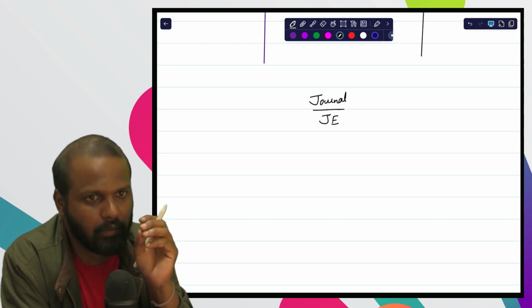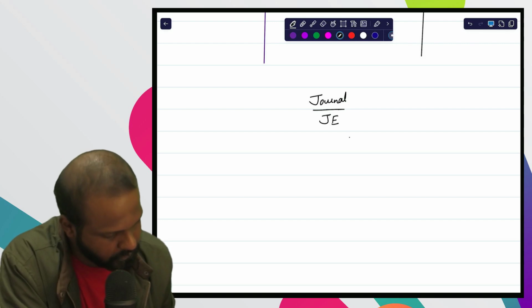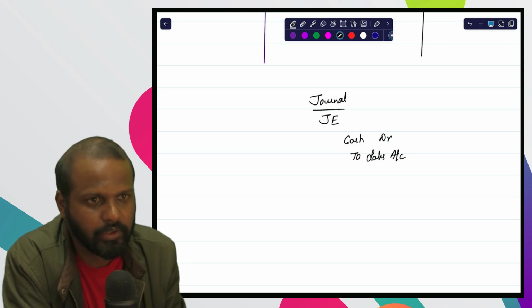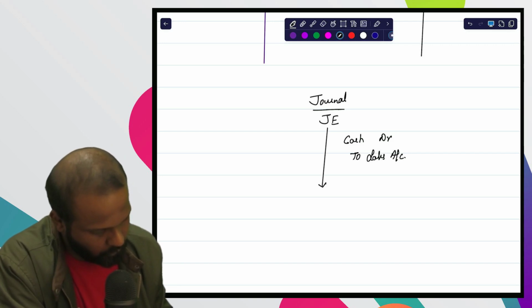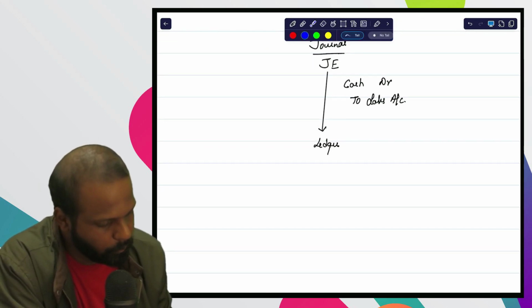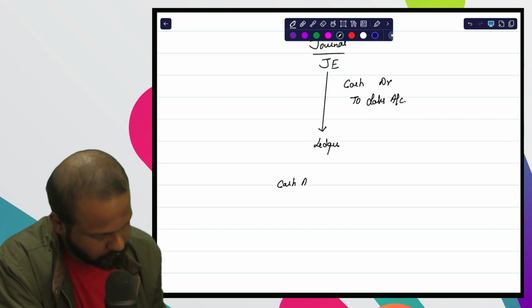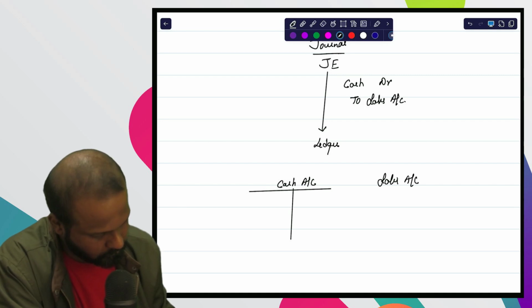Let us say, for example, goods sold for cash. So what will be the journal entry? Cash account debit to sales account. Once we record the transaction in journal, we are going to do the posting to the ledger. So in the ledger, one we open cash account and one we open sales account. One is called cash account and the other one is called sales account.